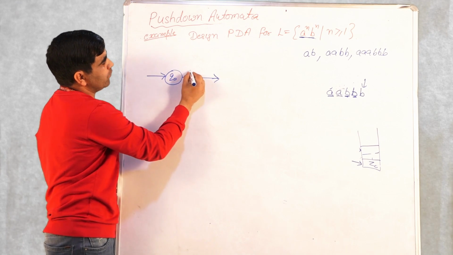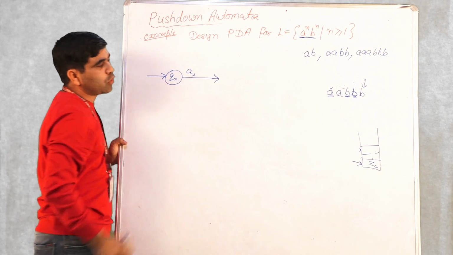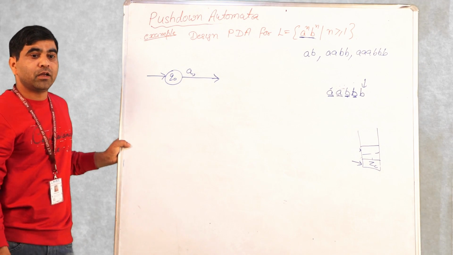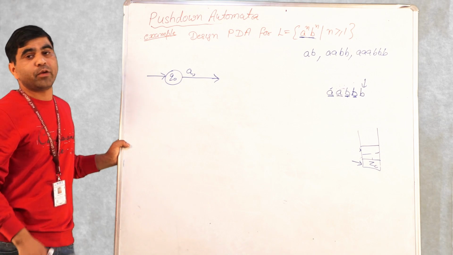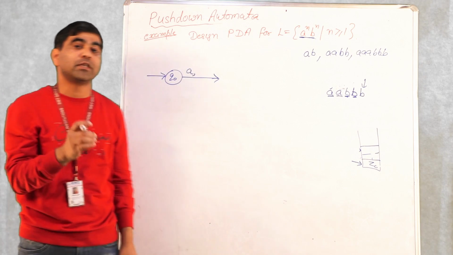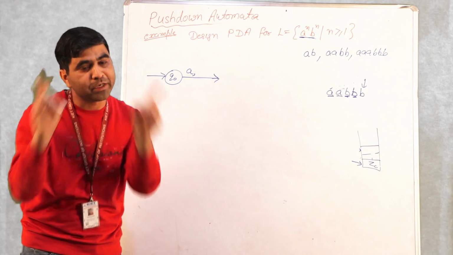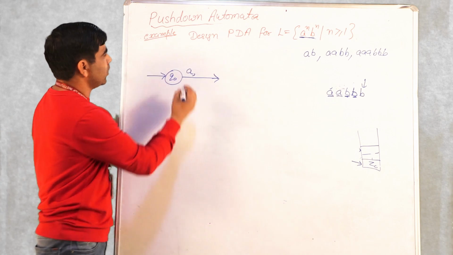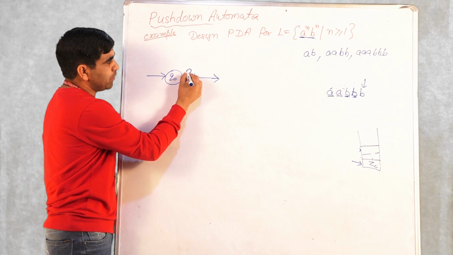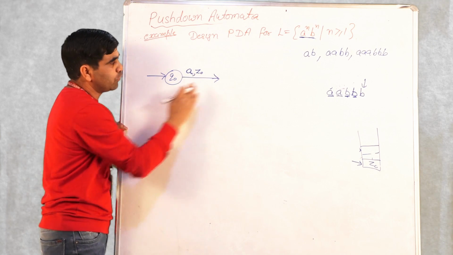We say that when you get a symbol A on the top of the stack... what is on the top of the stack initially? In the beginning, what is the top of the stack? Nothing. Z0 is there. Z0 represents the starting symbol of the stack. If there is nothing in the stack, it means Z0 is there. So your first input symbol is A and the top of the stack is Z0. Then what are we going to do?